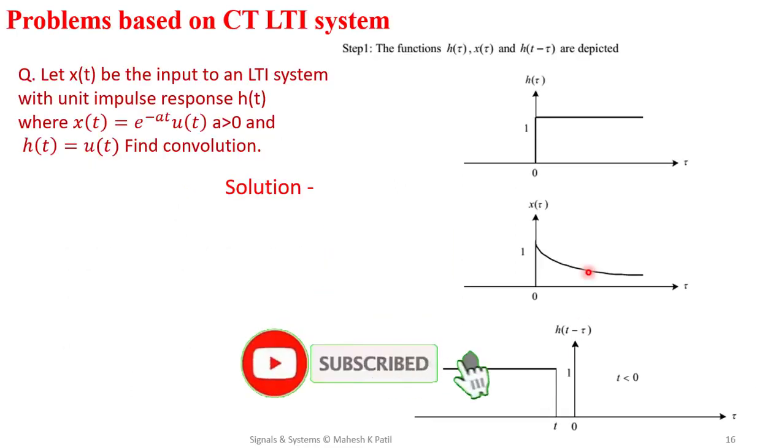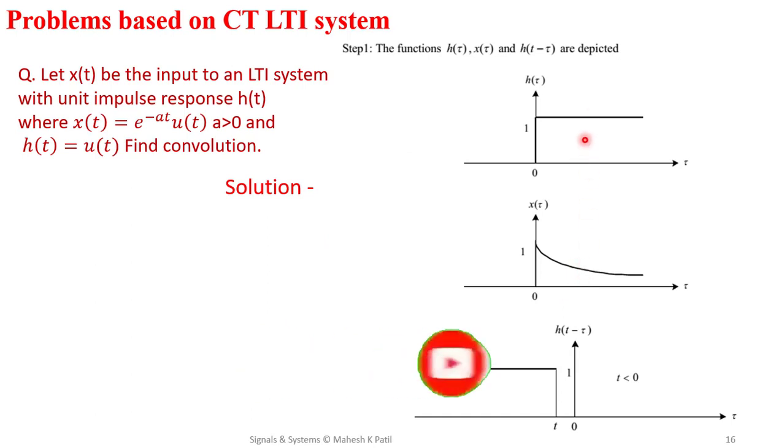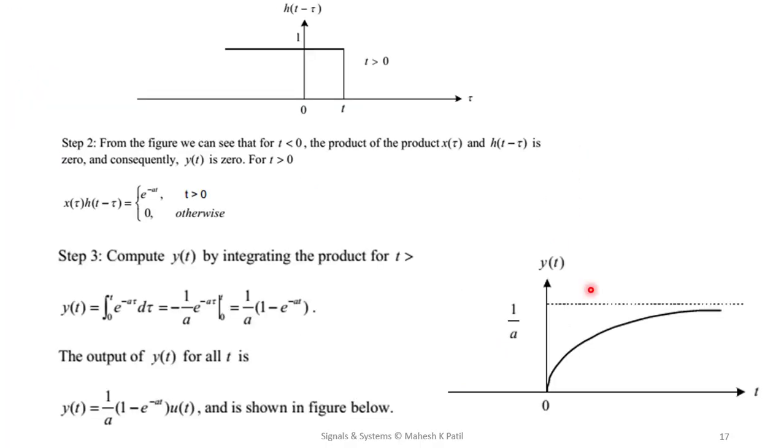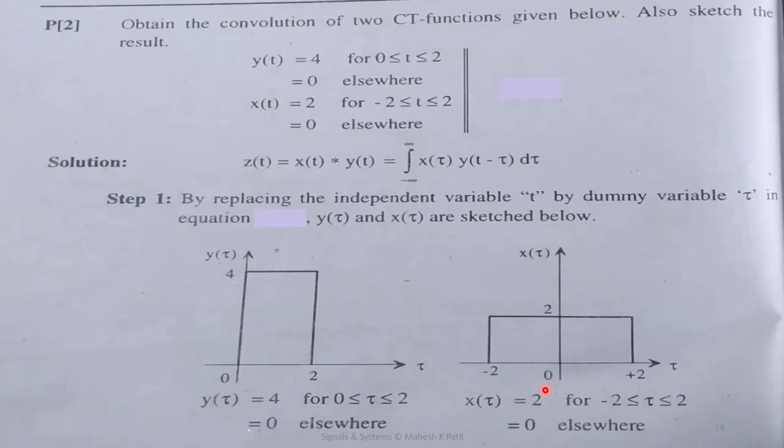This means if you convolve these two signals, x of tau and h of tau, or input and impulse response, then we are going to get the output which is something like this. Clear? So in this way the problems can be solved. Now we'll see the second problem. This problem is a bit difficult. We'll try to solve this.